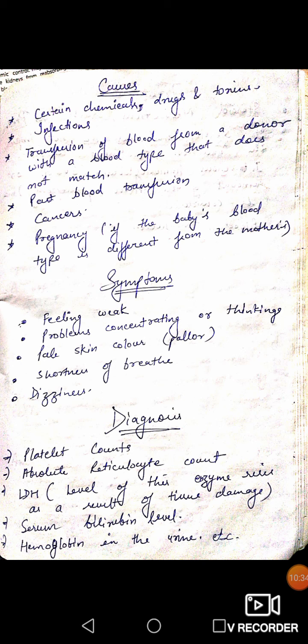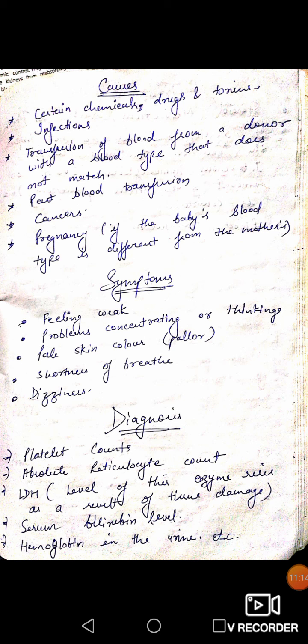Now there are some symptoms of hereditary acquired anemia. First is feeling weak. As you know, oxygen will not reach the tissues and cells of your body, then the tissues and cells will be unable to function properly and you will feel weak. Problem concentrating or thinking, you will not be able to concentrate in your study, in any work or daily routine, etc. Pale skin color, the color of the skin will be pale, dullish type. There may be shortness of breath, dizziness, etc.